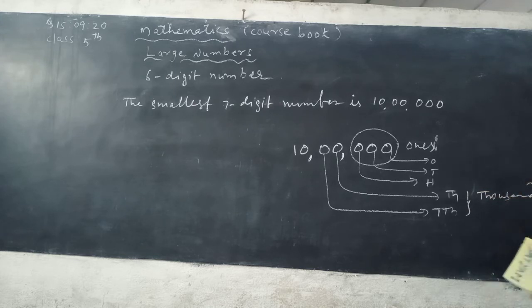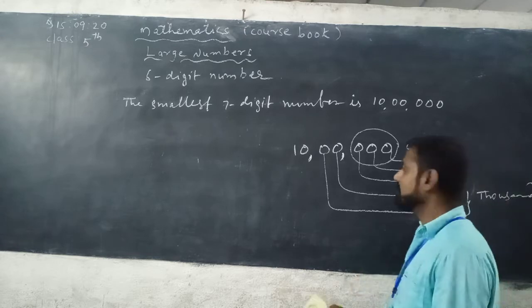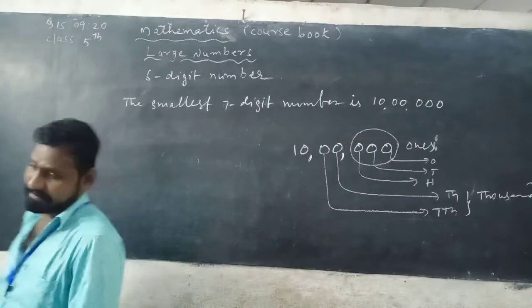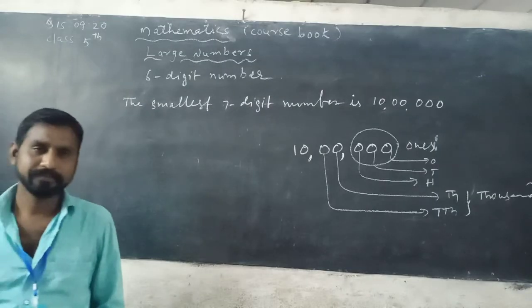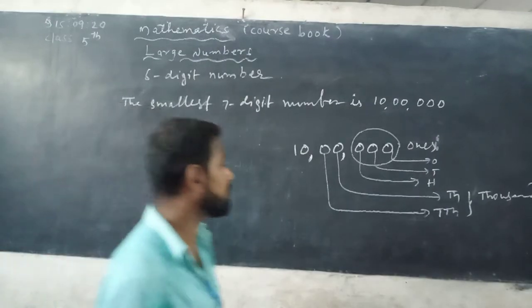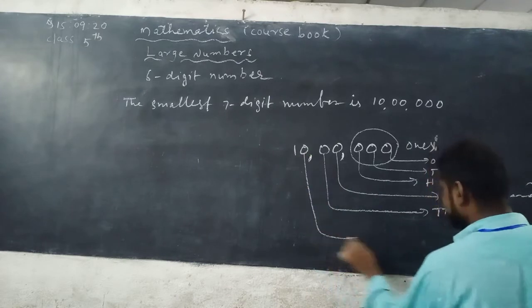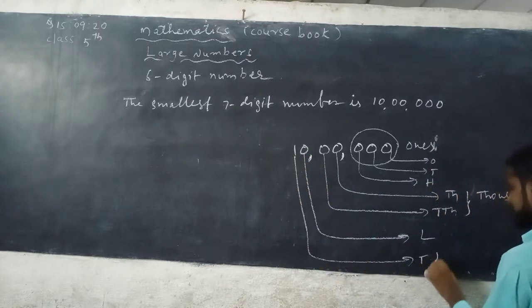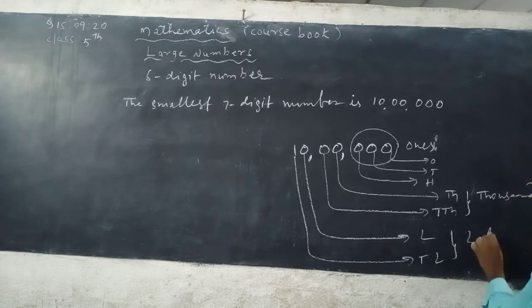Now next, the 6th and 7th places are lakh and 10 lakh, so this is called the lakhs period.